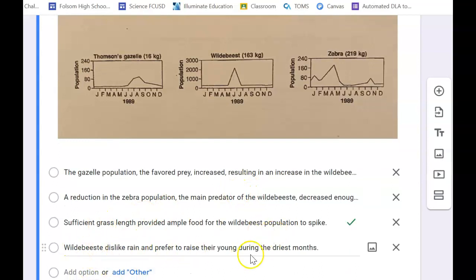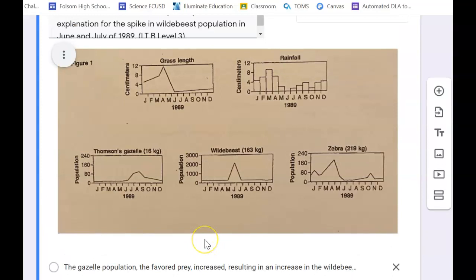And then wildebeest dislike rain and prefer to raise their young during the dry months. That has absolutely nothing to do with anything on this chart, or on any of these charts. So that one can just be tossed out altogether.